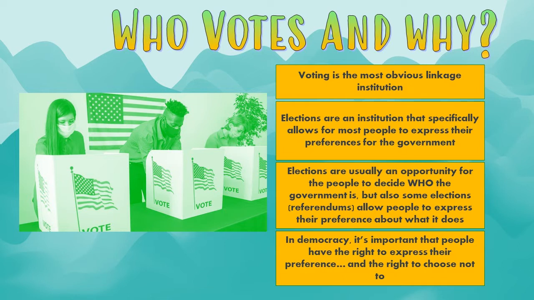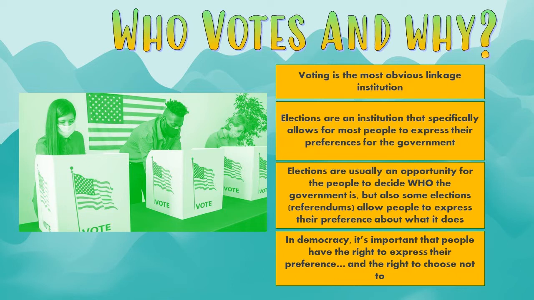So almost all of our elections are situations where we are choosing people to serve in our government. But there are some elections, like on the state and local level, where people are allowed to express their preference for what the government does. So states and local governments may have referendums, and that's where people are voting yes or no on a specific law. But these are connections where people are expressing their preference for who the government is or what the government does. And this is obviously the most important thing in a democracy.